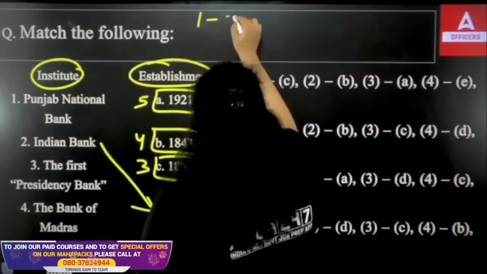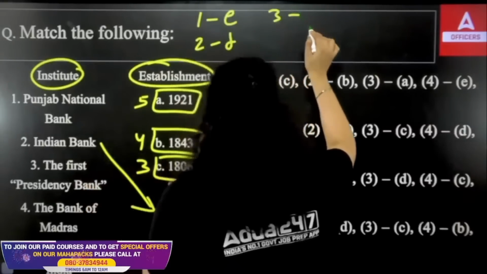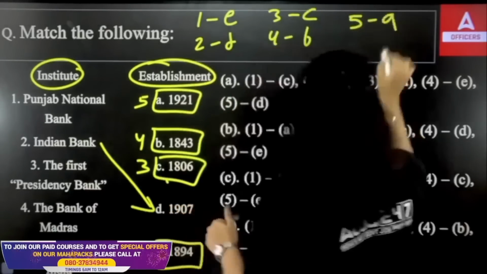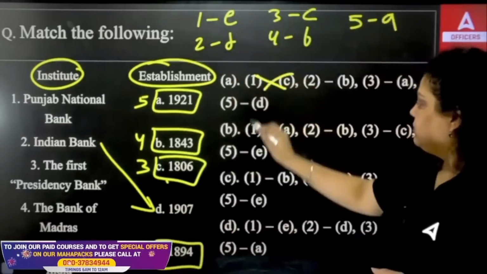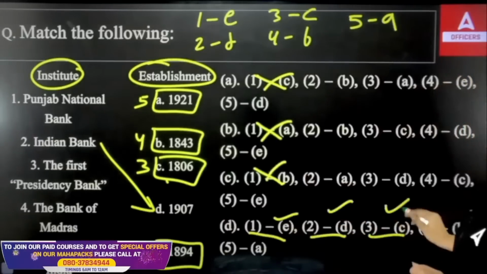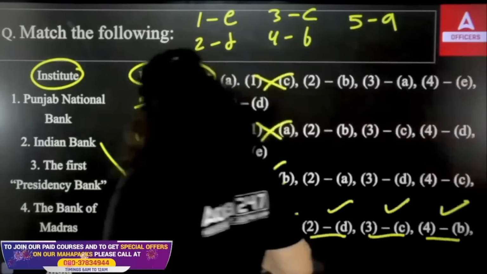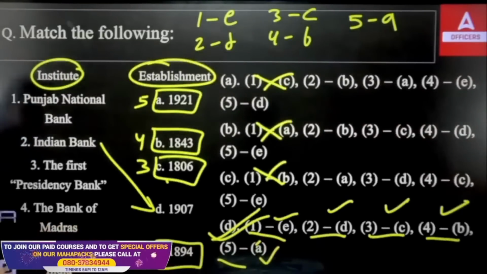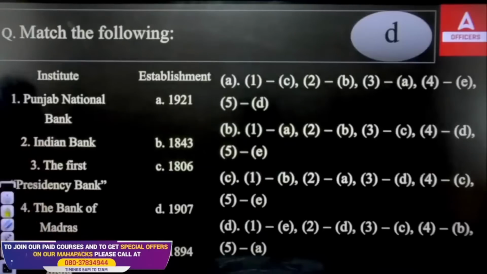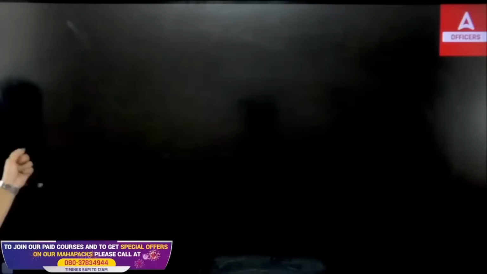So the first is E, the second is D, the third is C, the fourth is B, and the fifth one is A. First is E, this is true. Second is D, this is true. Third is C, this is true. Fourth is B, this is true. And fifth is A, this is also true. It means the right answer is option D. So make sure in match the following, find out the option which you actually know, and the remaining will automatically fit in the answer. So the right answer is option D.